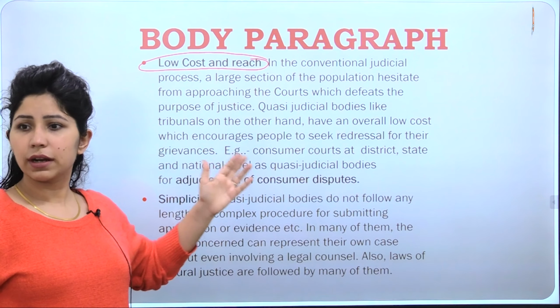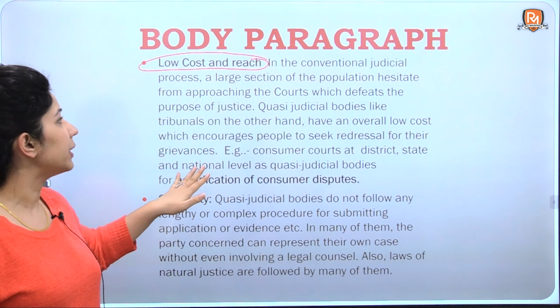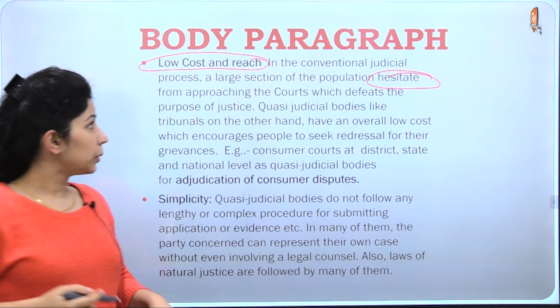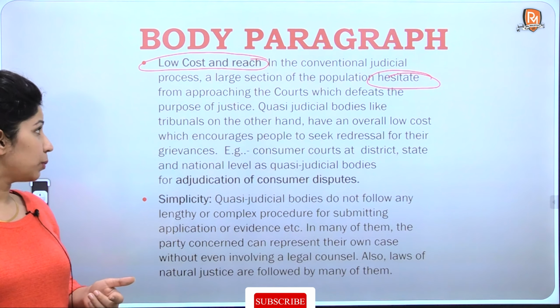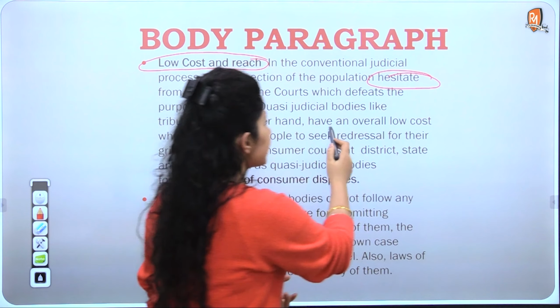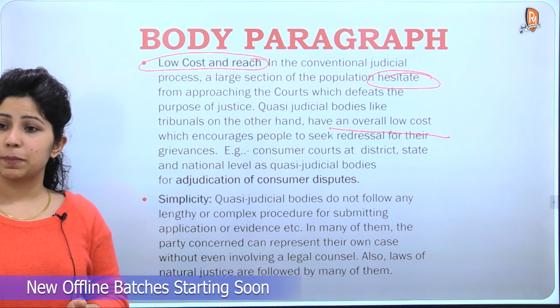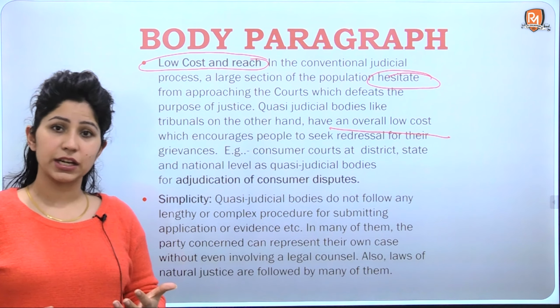Here you can underline the keywords: in the conventional judicial process, a large section of the population hesitates to approach the courts, which defeats the purpose of justice. Quasi-judicial bodies like tribunals, on the other hand, have an overall low cost. This is your keyword here, overall low cost, which encourages people to seek redressal for their grievances. So people are encouraged.